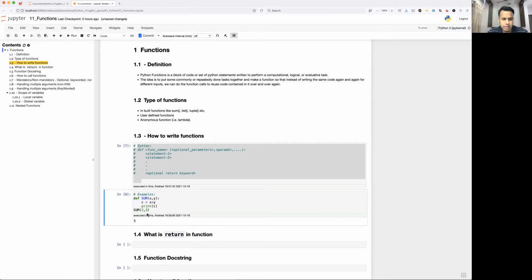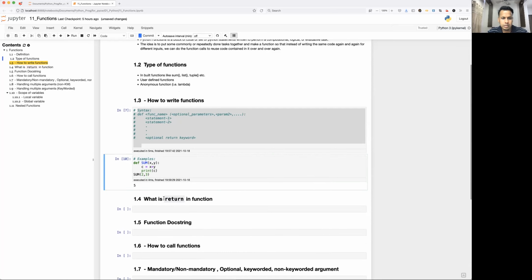Just execute. You are calling the function, it will go to the definition, and whatever arguments you have passed are going to be assigned to each parameter name. So x will be consuming 2 and y will be consuming 3. Now x and y both have values. It is going to perform this expression, evaluate the summation and assign that value to c. Now you are printing c. That's how you get the output. This is one small example.